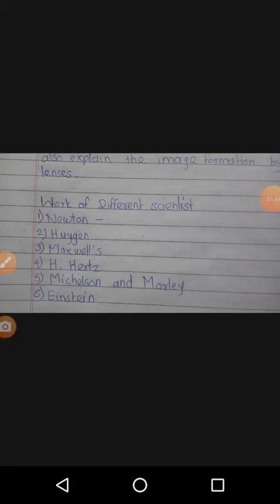So, the next point is light as a wave. In 11th standard, we studied that light is an electromagnetic wave. So here we can revise that point. Here we know that light is an electromagnetic wave, so here we know the properties of electromagnetic waves. The properties of electromagnetic waves are as follows.